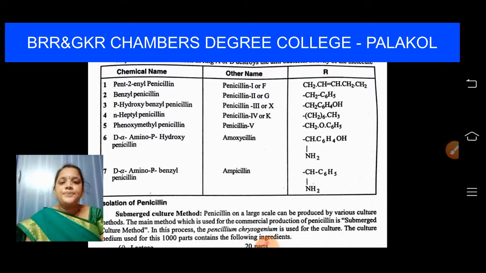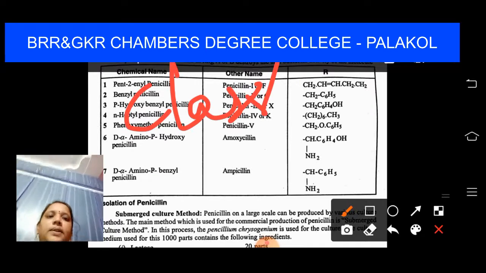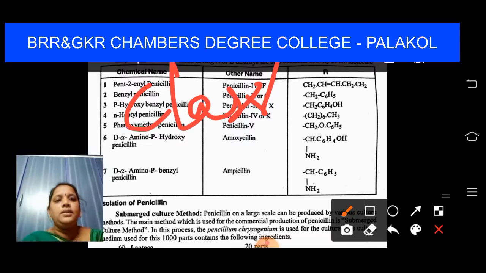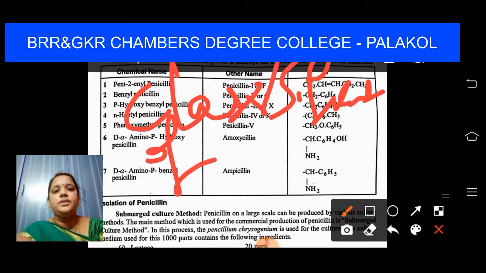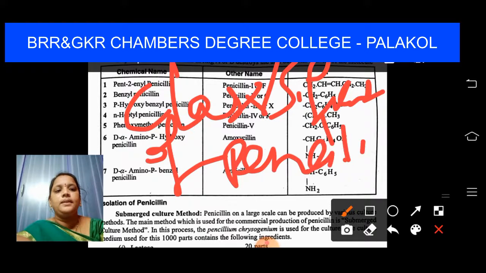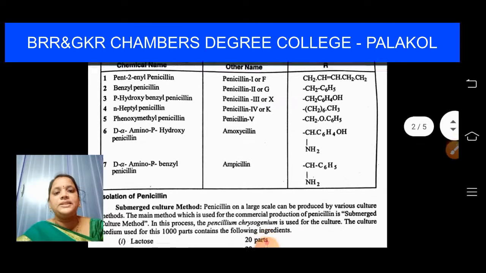These are the types of penicillin, students. This table can be very important, and it can also be studied under the heading classification of penicillins. This is about how the penicillin was discovered and how many types of penicillins are there by replacing the R group.